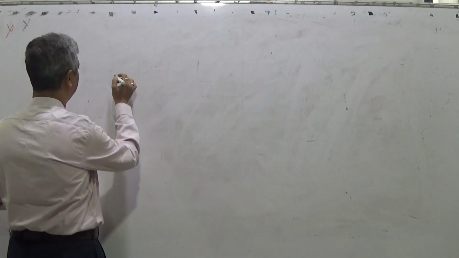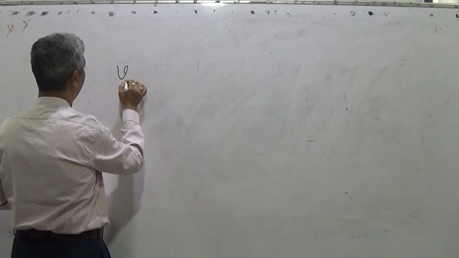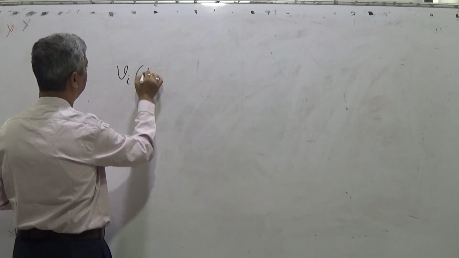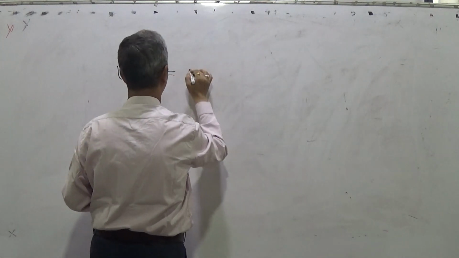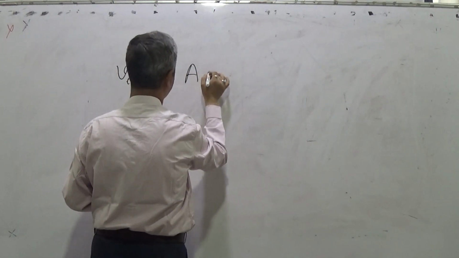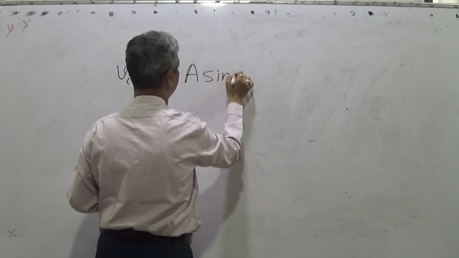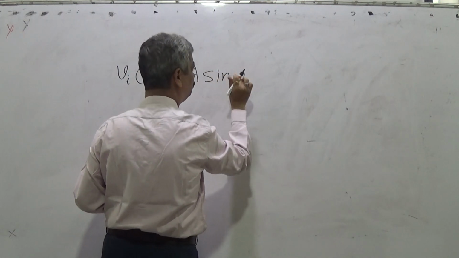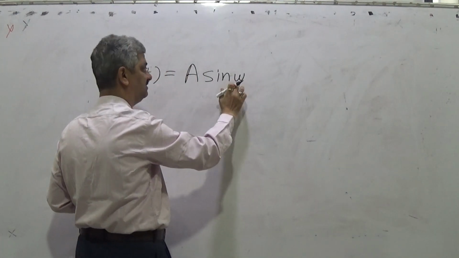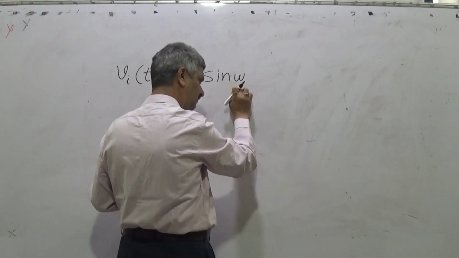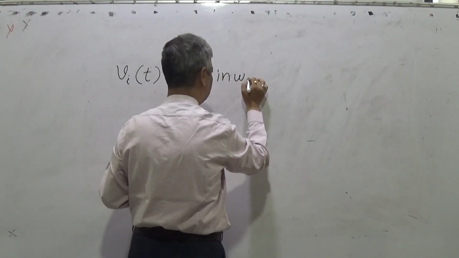Let us take an example. So if I have V in of t equal to, you must have studied in 11th, A, that is amplitude, sine omega t, where omega is 2 pi f, where f is the frequency. Omega is called angular frequency. We will elaborate everything.